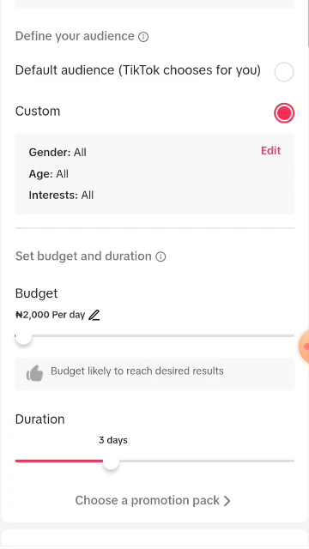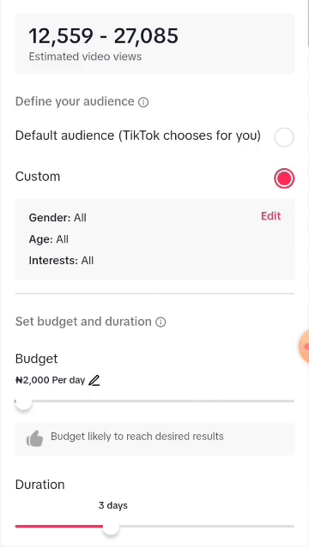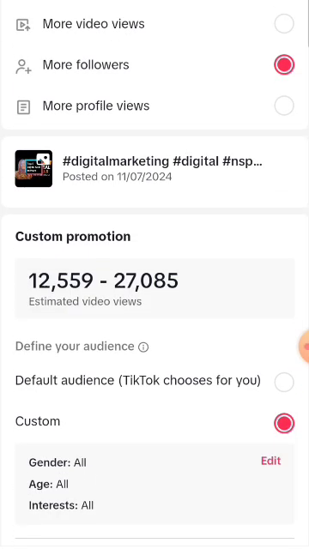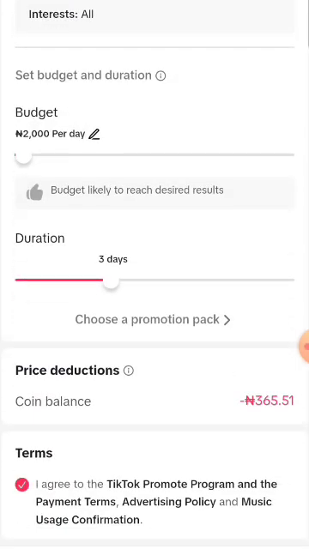Now, when I've clicked on save, I'll scroll down. You can see that the custom promotion has increased. You know, it reduced before, but now it has increased to 12,559 people to 27,085 people. So these are the estimated video views. All right. Now, and from this one, of course, you're going to have followers.